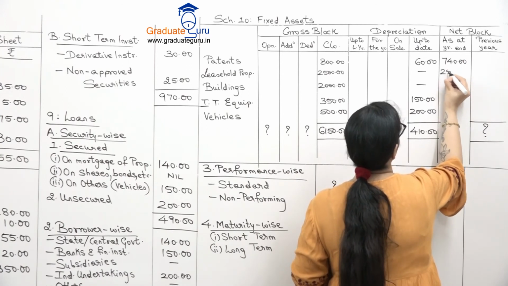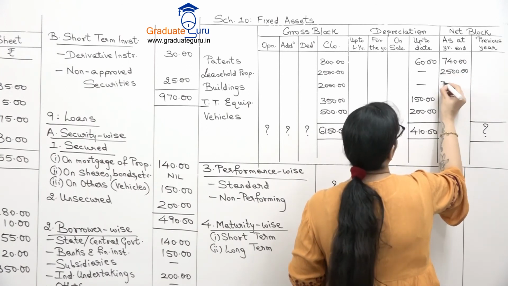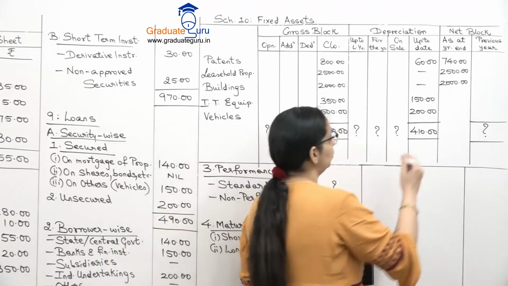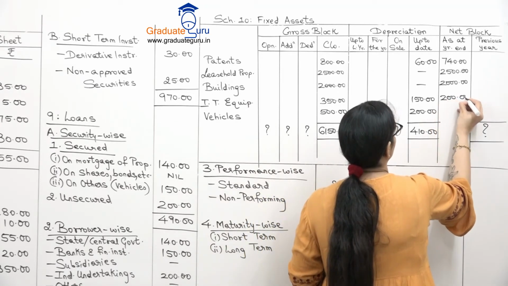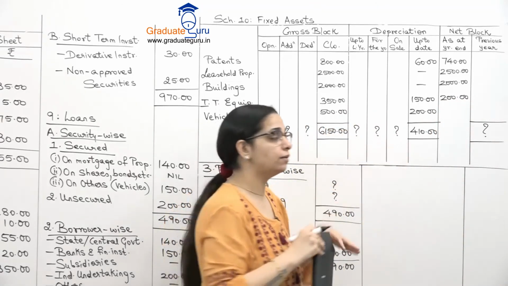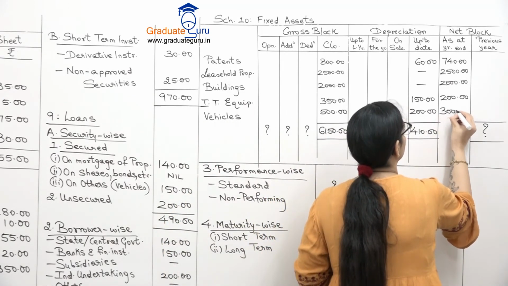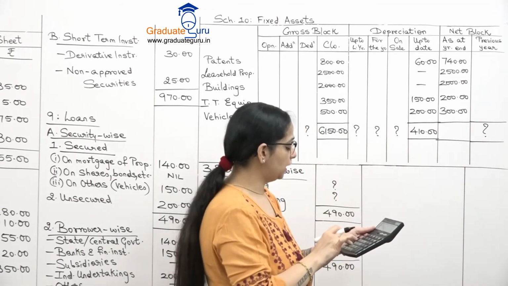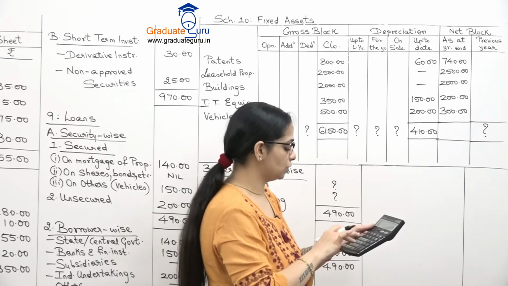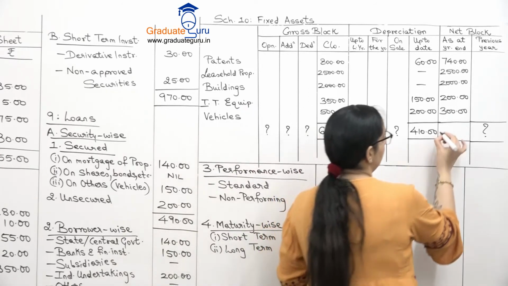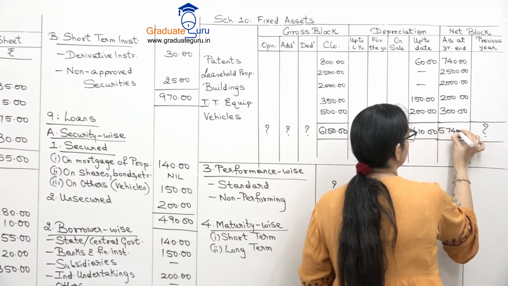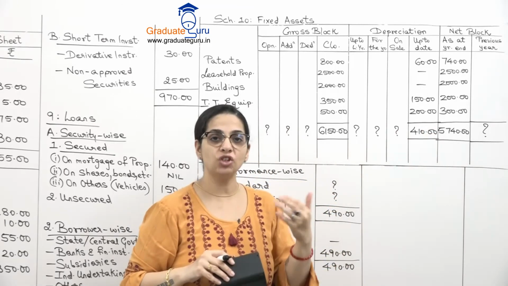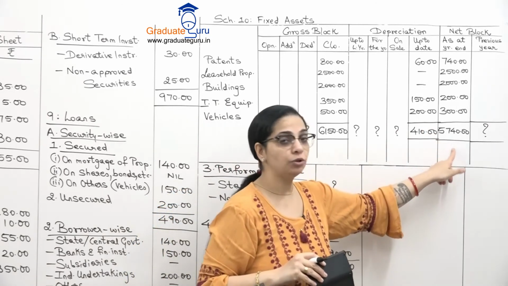This will remain the same, 2500 and 2000. For 350 minus 150, we will get 200. And 500 minus 200, we will get 300. Now let us take the total of this. So 740 plus 2500, 2000, 200 and 300. We get 5740. This amount goes to the balance sheet. If we are preparing a balance sheet, then you take this amount to the balance sheet.